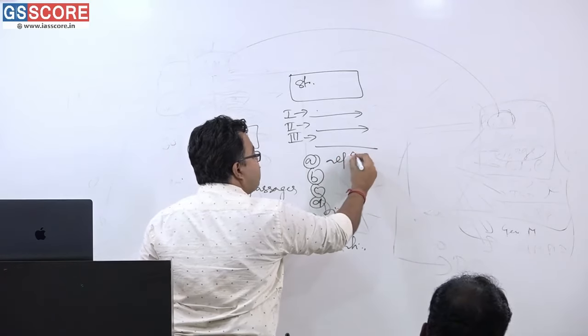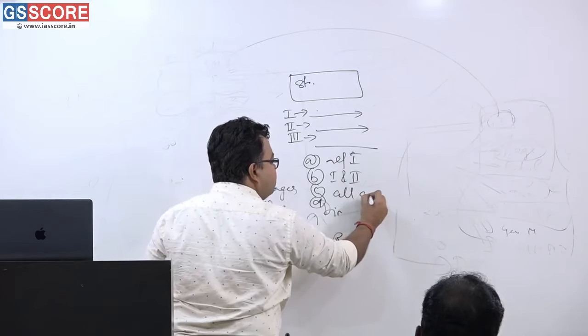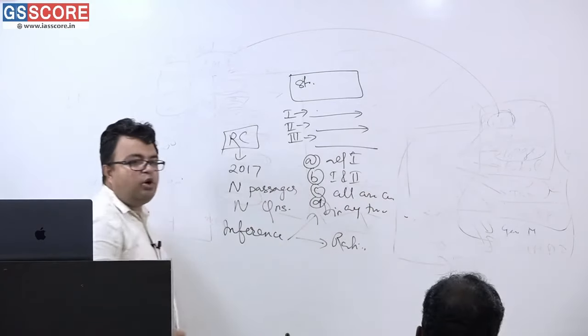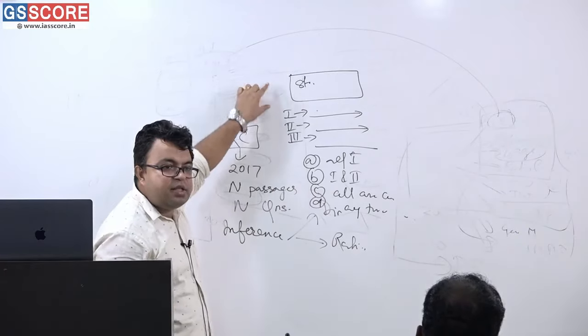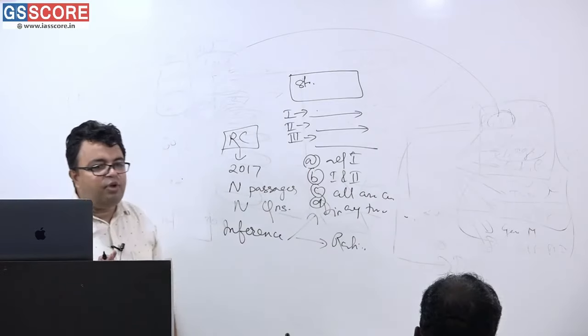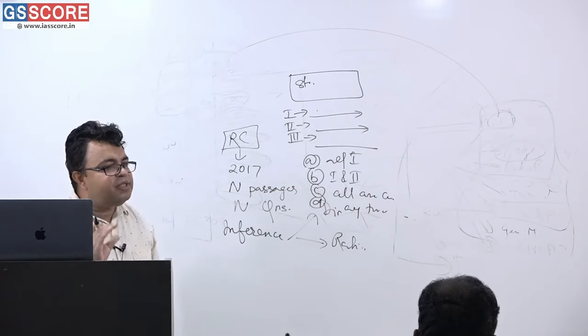Only one is correct, okay? 1 and 2 is correct, all are correct, or any two combinations. Getting or not getting? So it has made the thing trickier. Now this is the main area, this is the second area, and this is the third area. So this is where you have to understand that the understanding part is most necessary here. The basics must be clear.